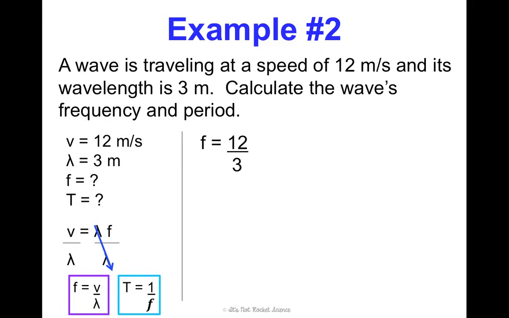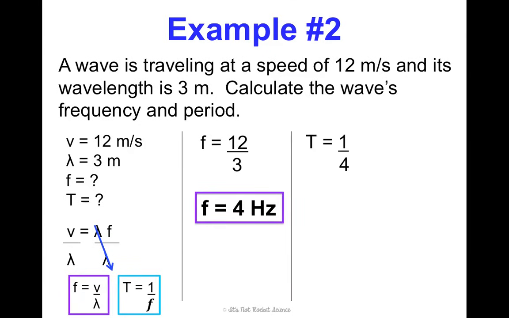So let's use that first purple equation. Frequency equals velocity over wavelength, so that's 12 divided by 3, which gives me a frequency of 4 hertz. And then to find period, I'm going to do 1 divided by the frequency, which we just found was 4, and so that gives me 0.25 seconds.